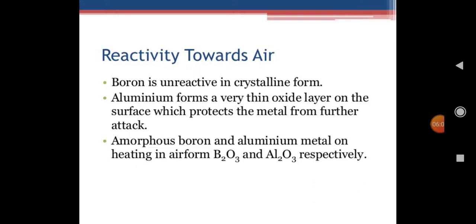This is considered a protective layer, and due to its formation aluminum does not undergo any corrosion process. Boron reacts with oxygen to produce boron oxide, B2O3. This is the reaction of group 13 elements with oxygen or air.